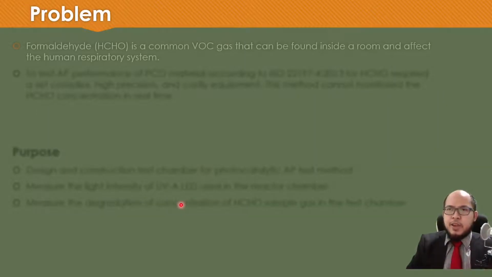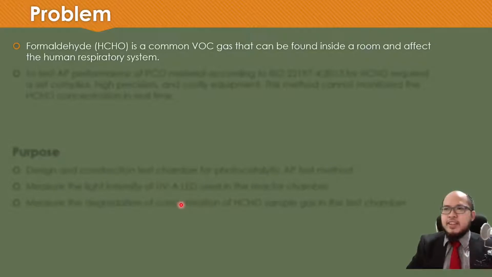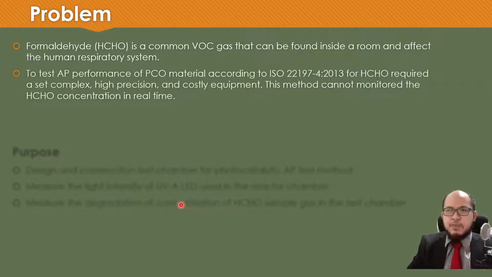But we have some problems. Formaldehyde is a common VOC gas that can be found inside a room and affects the human respiratory system. To test the air purifier performance according to this standard for formaldehyde, we require a set of complex, high precision and costly equipment. This method cannot monitor the formaldehyde concentration in real time.